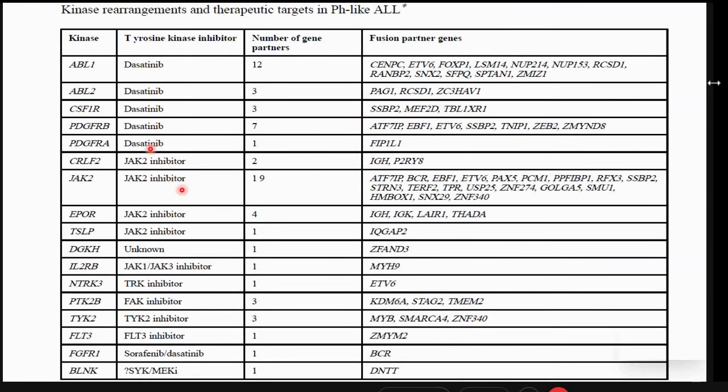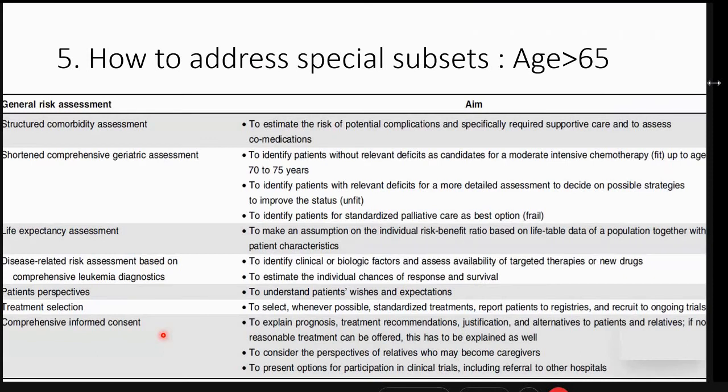So for these PH-like ALLs, depending on what mutations we have, we can go for TKI inhibitors like dasatinib, JAK2 inhibitors like ruxolitinib, and even sorafenib and FLT3 inhibitors have been tried.